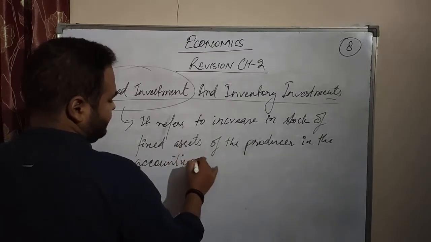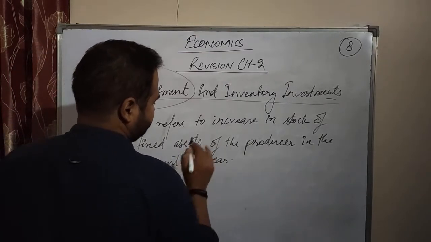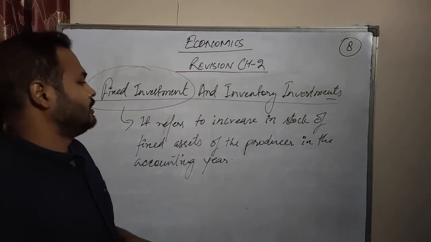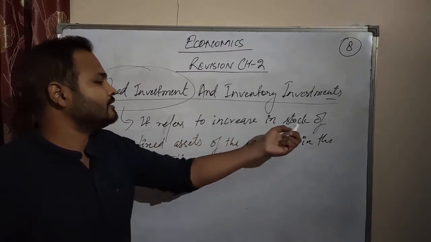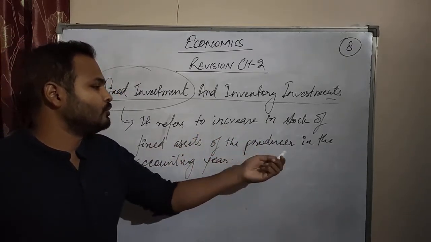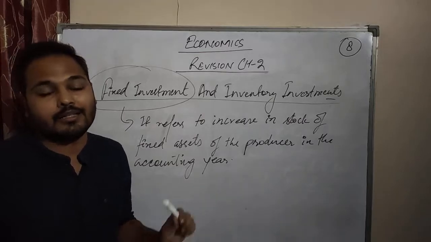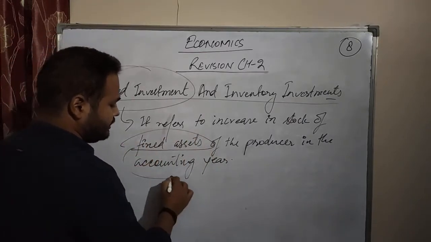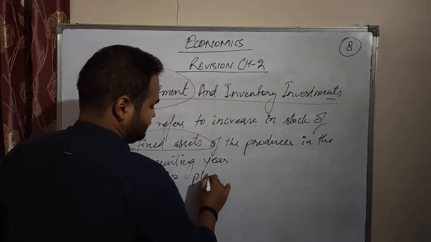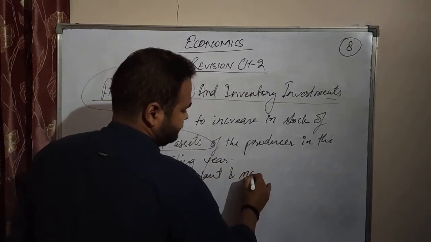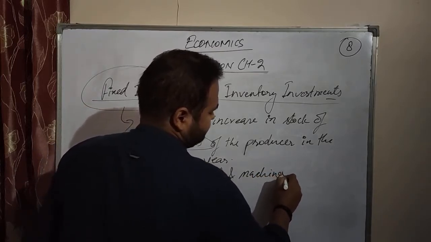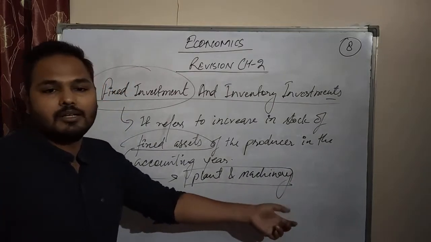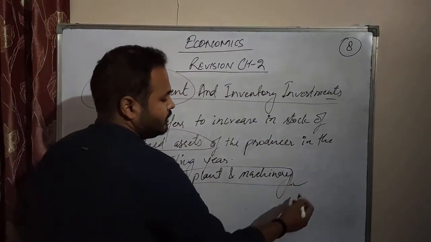It refers to the increase in stock of fixed assets of the producer in the accounting year. These are the fixed investments. What are the fixed assets? For example, plant and machineries. These are the fixed assets for the producers.